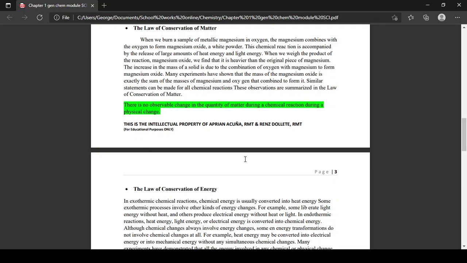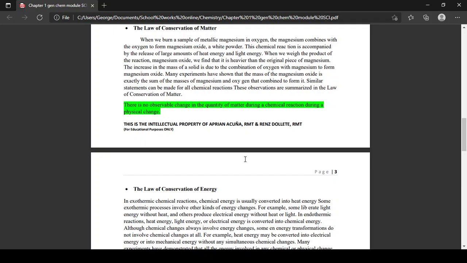The increase in mass is due to the combination of oxygen with magnesium to form magnesium oxide. Many experiments have shown that the mass of magnesium oxide is exactly the sum of the masses of magnesium and oxygen combined to form it. A similar statement can be made for all chemical reactions. These observations are summarized in the law of conservation of matter.